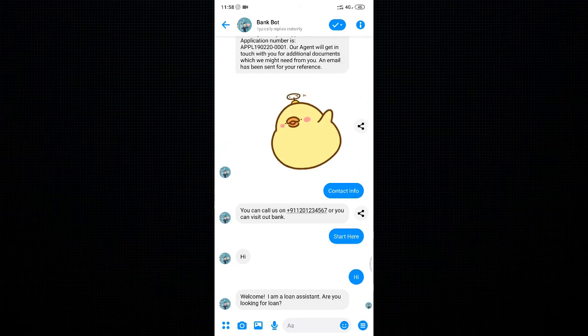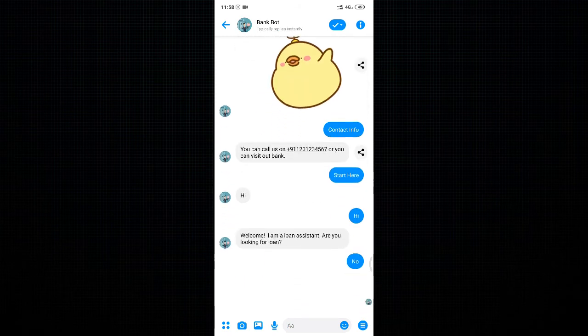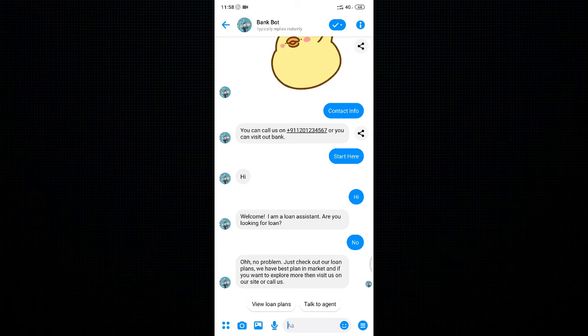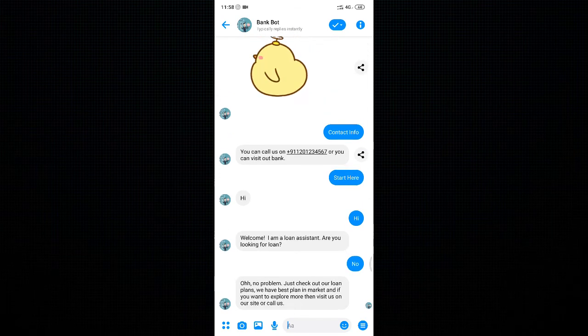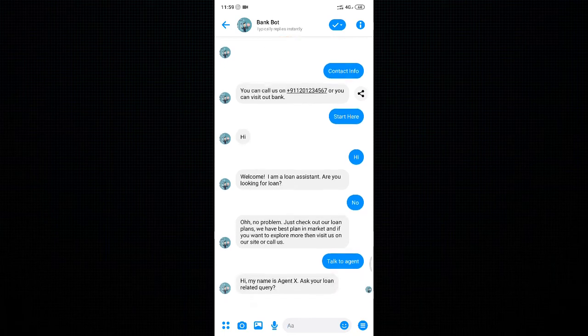Let's explore another option provided here: I'm not looking for a loan, so I can go for this. It says, "No problem, just check out the loan plans we have, the best in the market. If you want to explore, you may like that also." There are two options. We can view the loan plans like we did earlier: education loan, home loan, and these are the loan plans they have. We can view directly from here, and if we change our mind, we can apply for the loan also, or we can directly talk to the agent for a more appropriate response regarding the loan.